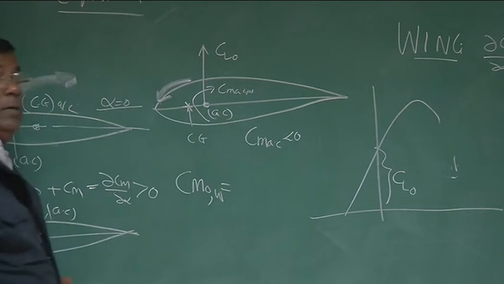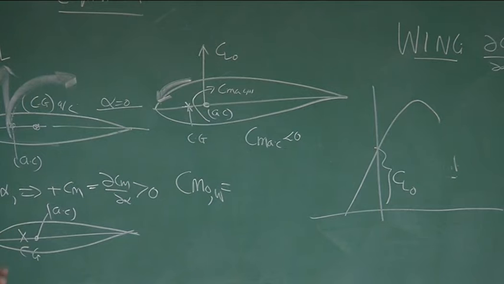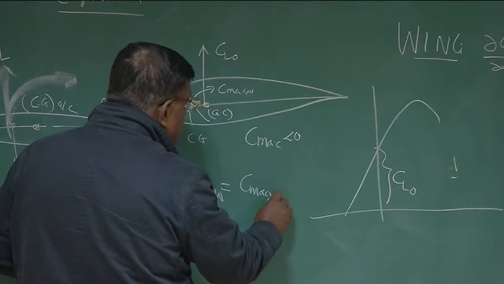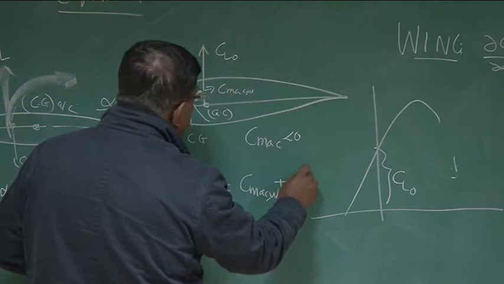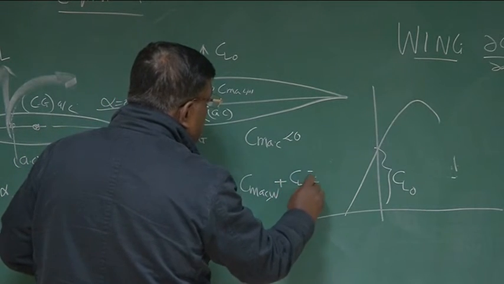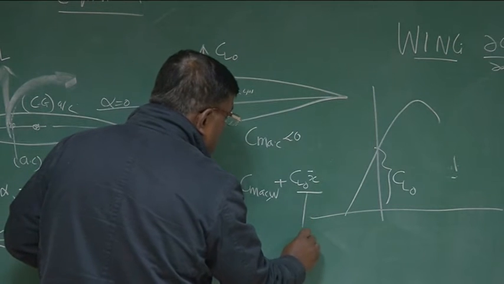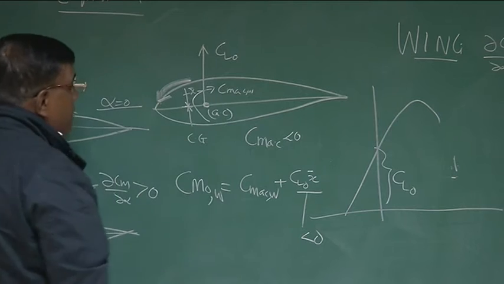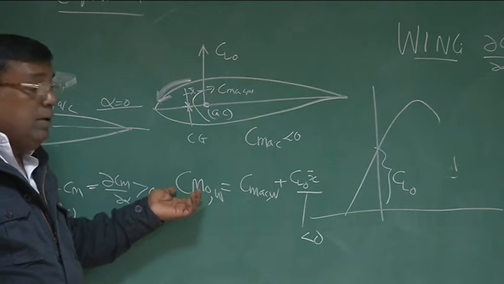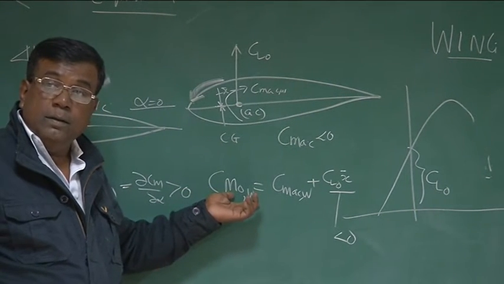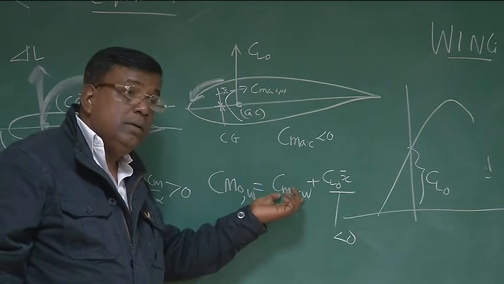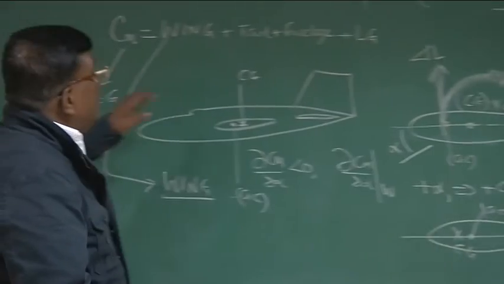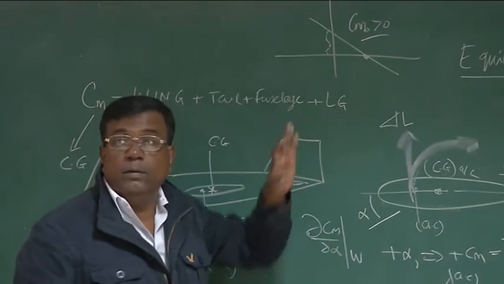Nose down. Negative moment. So what will happen? You have already CMAC of the wing. Now you will have the CL0 into x bar, which is also negative. Let's say I say this distance is x bar. So overall Cm0 because of wing is becoming what? Negative. This is negative. This is also negative. But what we are looking for? We are looking for positive. So we are not happy about it.